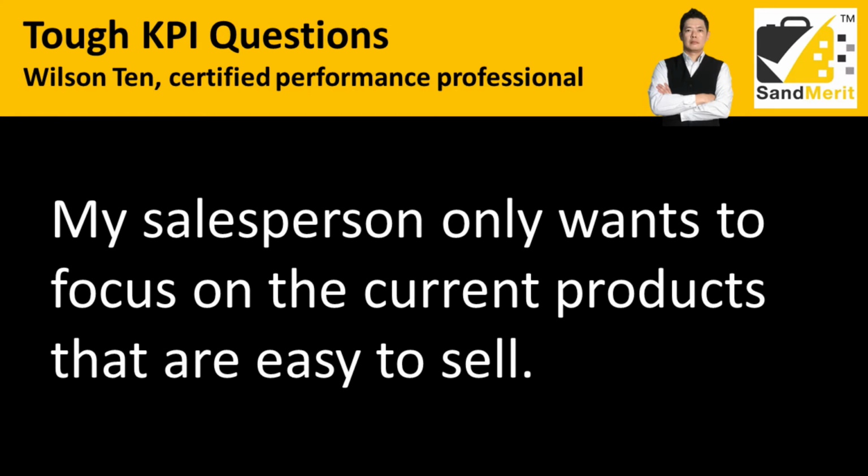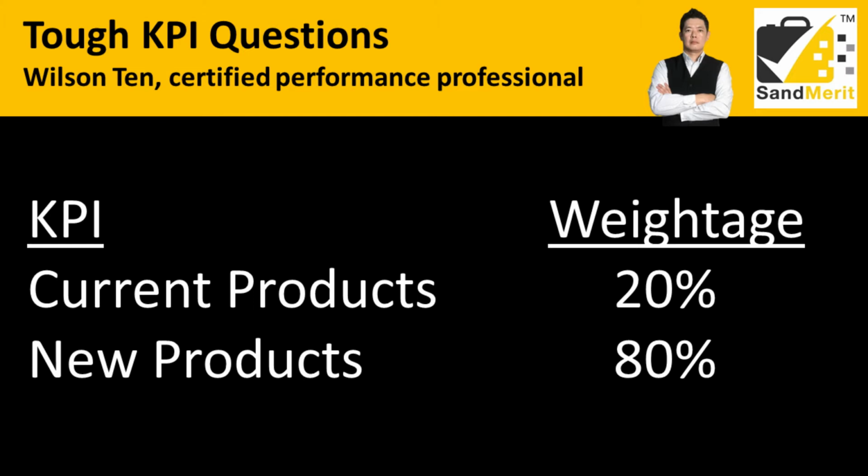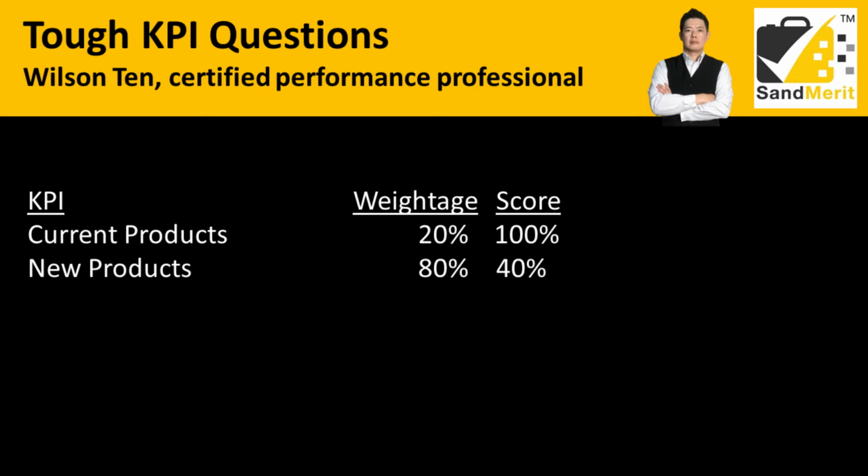Actually, to handle this is quite easy. You just need to play around with the KPI weightage and change your commission scheme. For example, you have your current product which is selling like hotcake, right? And you have a new product that you want to sell. So now what you should do is set the current product's weightage at 20%. You set your new product's weightage at 80%.